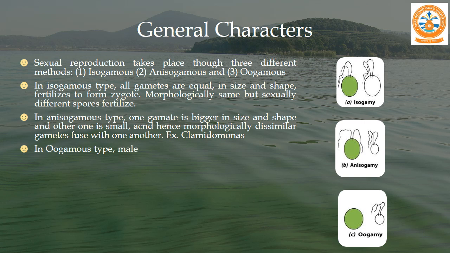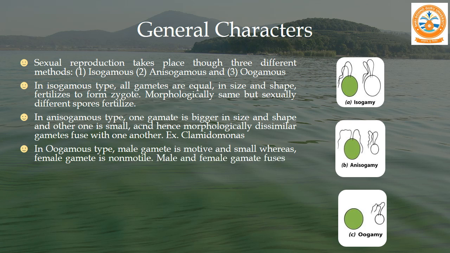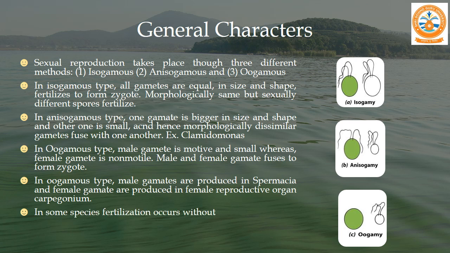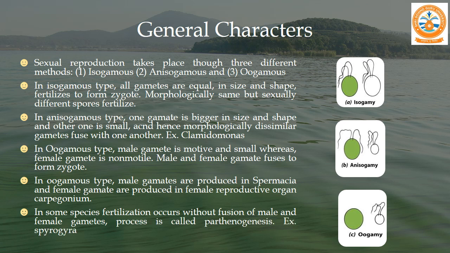In the oogamous type, the male gamete is motile and small, whereas the female gamete is non-motile. Male and female gametes fuse to form a zygote. In the oogamous type, male gametes are produced in the spermatia, whereas female gametes are produced in the female reproductive organ, the carpogonium. In some species, fertilization occurs without fusion of male and female gametes. This process is called parthenogenesis. For example, Spirogyra.